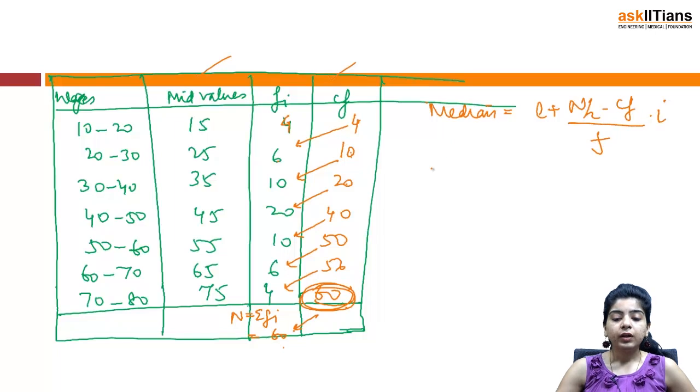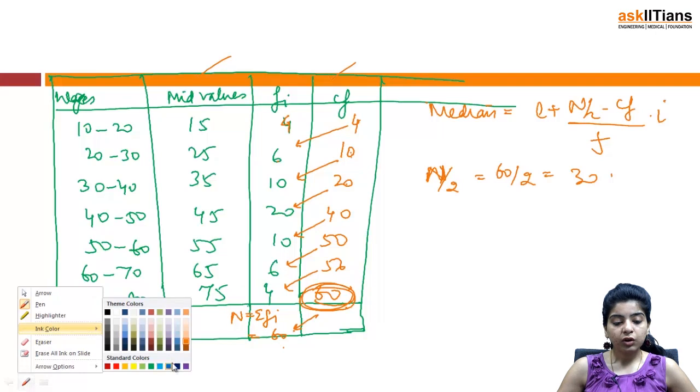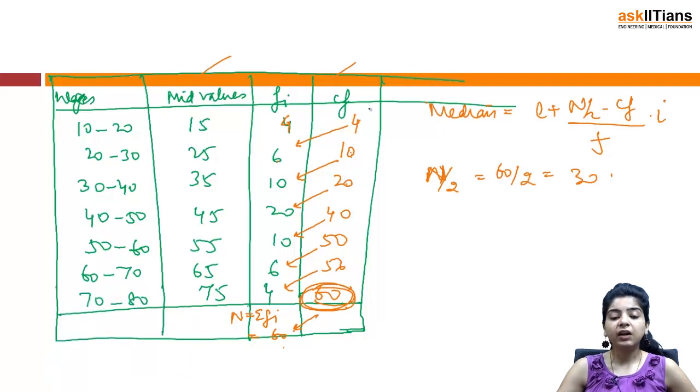i. Now you have to calculate your n by 2. That becomes 60 by 2, that is 30. So now we have obtained n by 2 as 30. Your median class you will see in the cumulative frequencies. Let me erase these arrows so that you don't get confused.